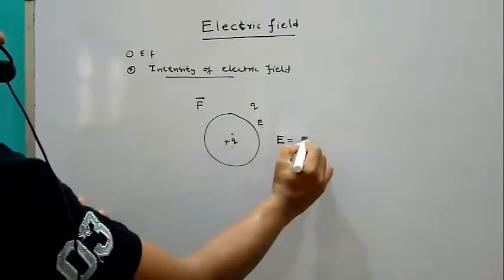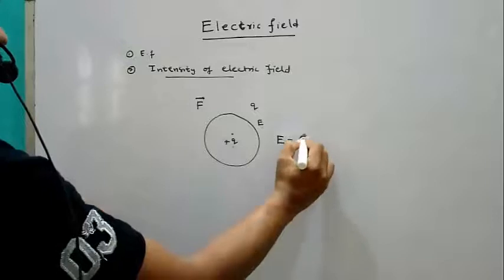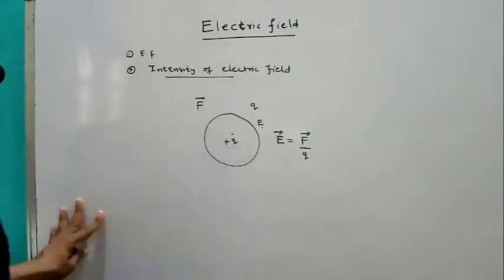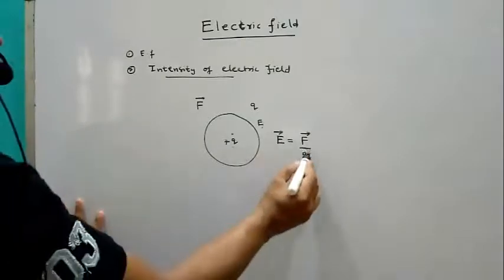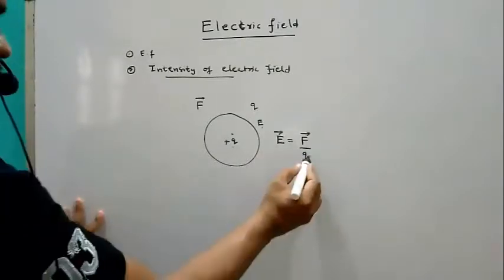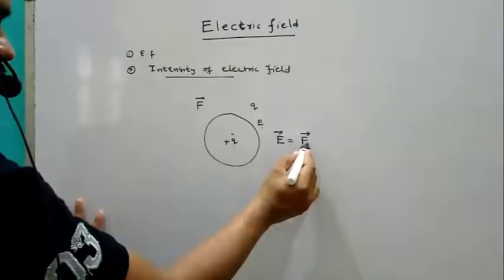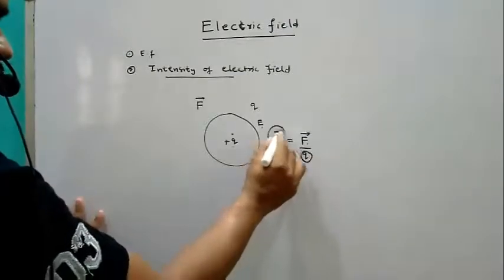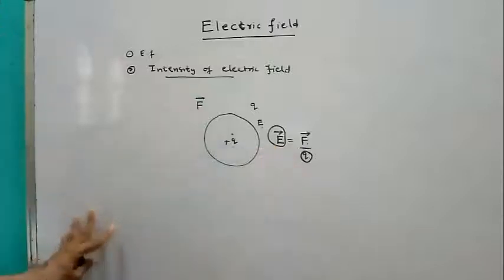Electric field is also a vector quantity. E equal to F by Q. That means how much force is experienced by a unit positive charge is called intensity of electric field.